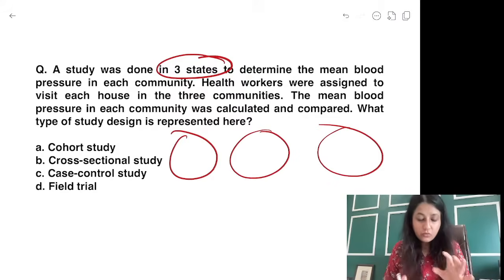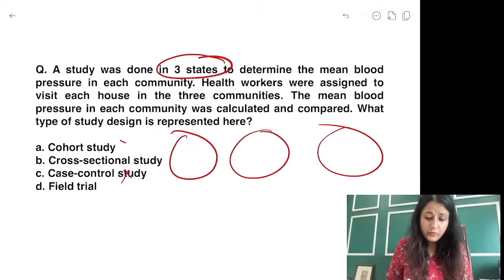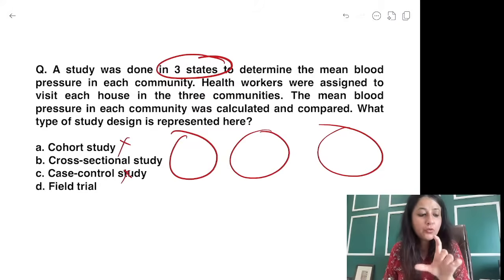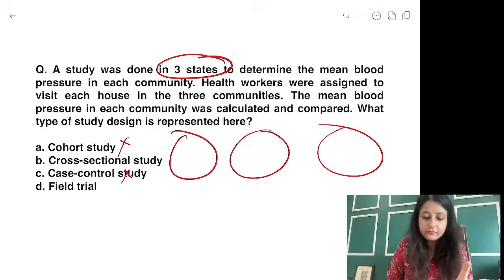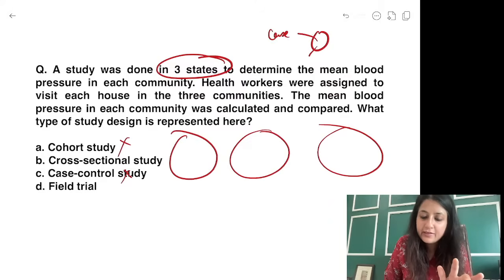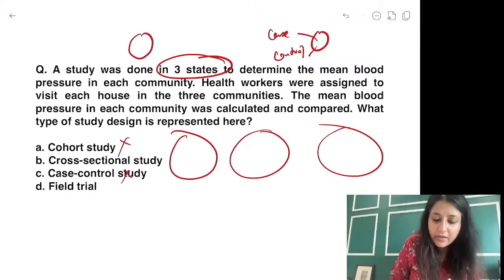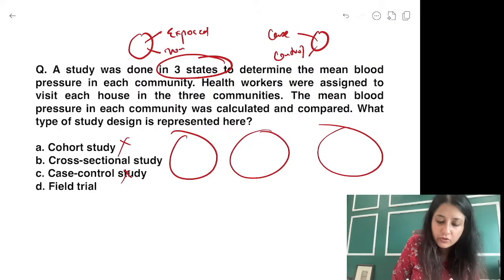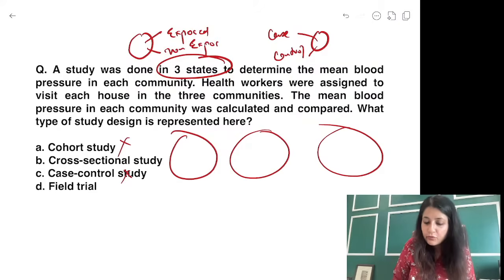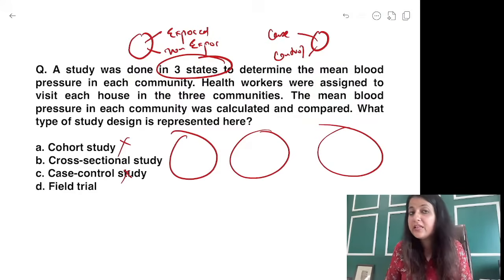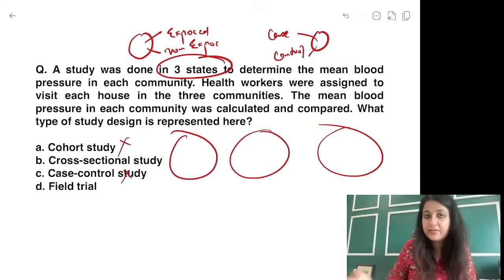In a case control and a cohort, what happens? If it's a case control, you have one group, you divide into cases and controls. In a cohort, what happens? You have one group, you divide into exposed, non-exposed. But here you have 3 states where I have to see the mean blood pressure in each community.